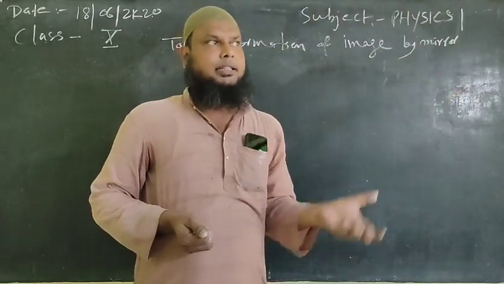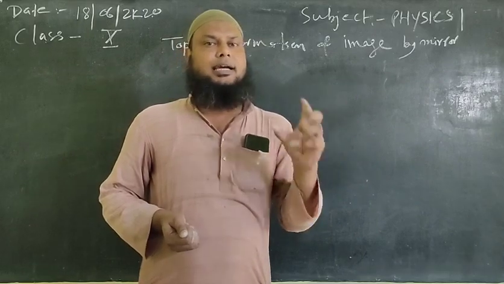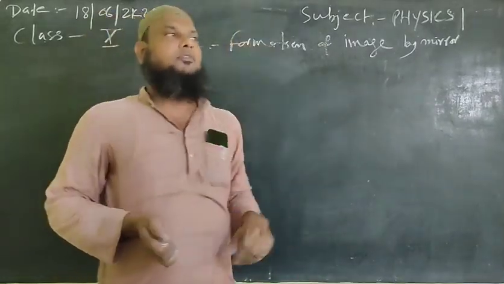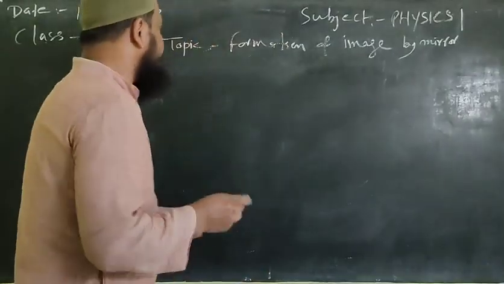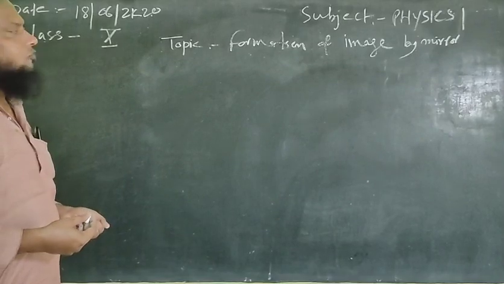Here in the diagram we'll draw the image formed by a concave mirror when the object is at infinity. It will be the first case. We'll draw and then discuss the different characteristics of the formed image as well.